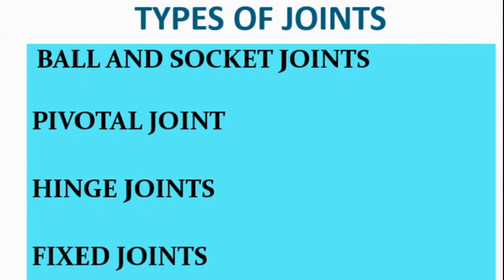Types of joints. There are different types of joints in our body to help us carry out different movements and activities. Let us learn about some of them: ball and socket joints, pivotal joints, hinge joints, and fixed joints.